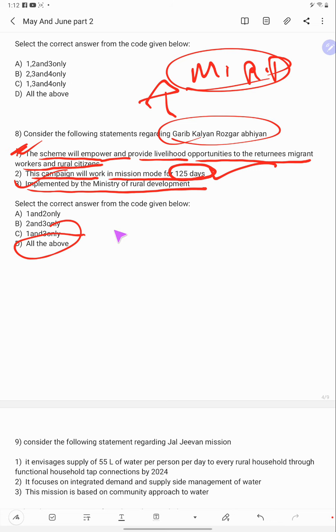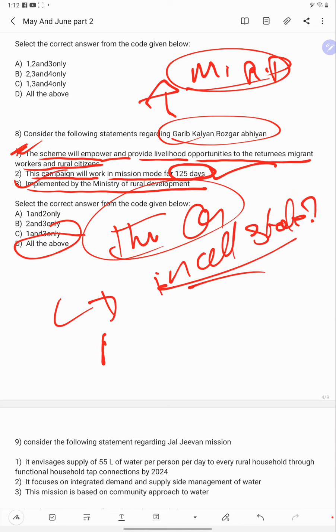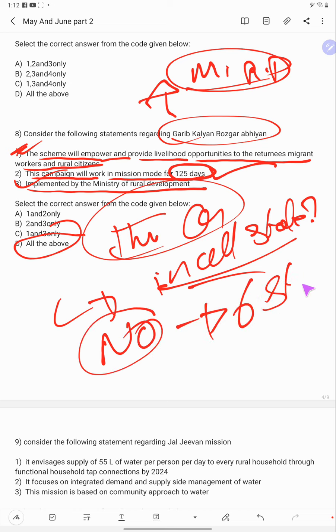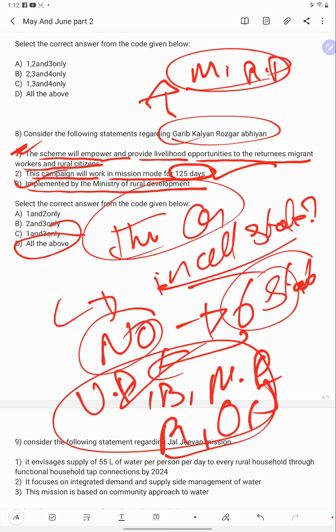One more question you have to know is, is this scheme implemented in all states? The answer is no, because it is implemented only in 6 states. What are the 6 states? UP, Bihar, MP, Rajasthan, Odisha and Jharkhand. These are the 6 states. That's it. You should know.